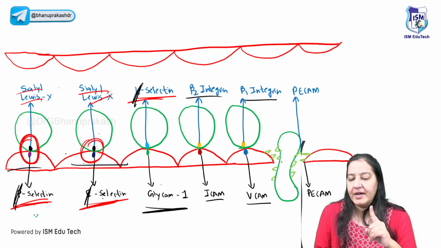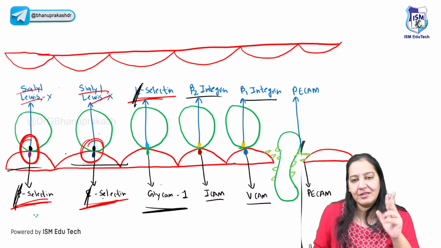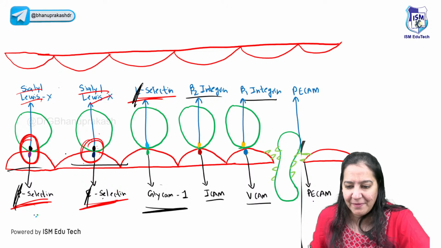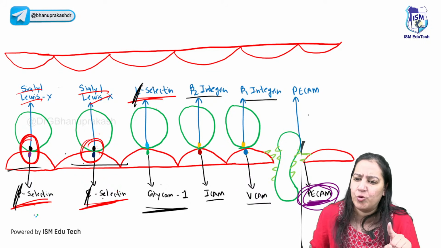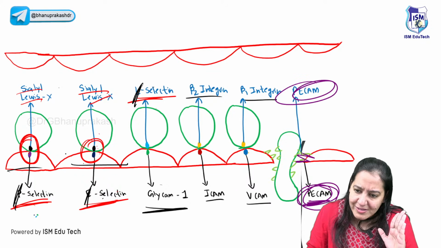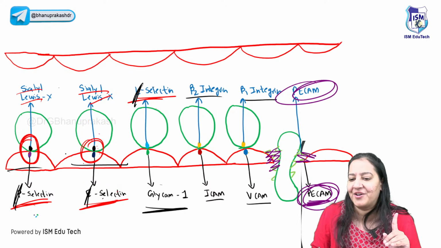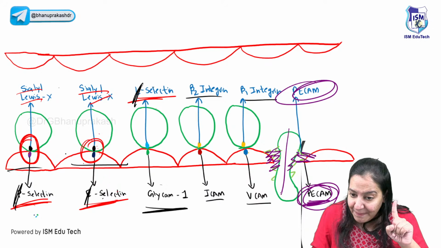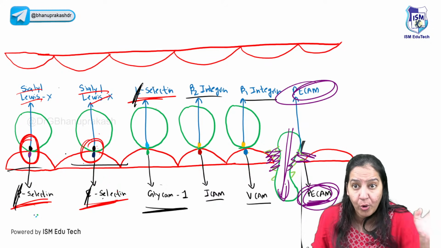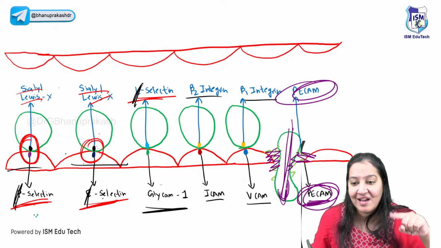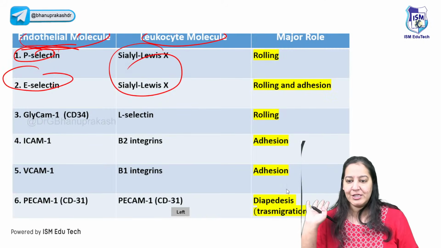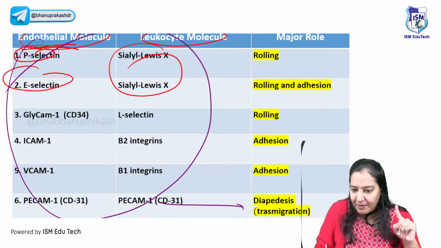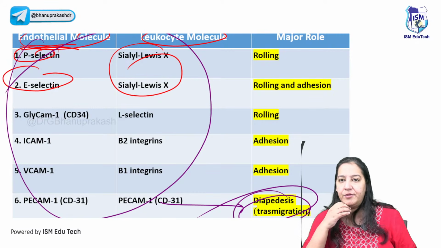The last pair is the same. Only one pair in which the same molecule is present on the road as well as the tire. What is the name of that molecule? The name of that molecule is PECAM. Very important MCQ, PECAM. It is present on the road also and this PECAM is present on the tire also. So the same molecule is present on both and it is forming a bond with each other. Right. And this PECAM is important for transmigration, not for rolling, not for adhesion. It's important for diapedesis. It's clearly visible in the diagram if you got it. So please learn the 5 pairs, actually 6 pairs, and the last pair is responsible for diapedesis. Everyone give me a thumbs up.